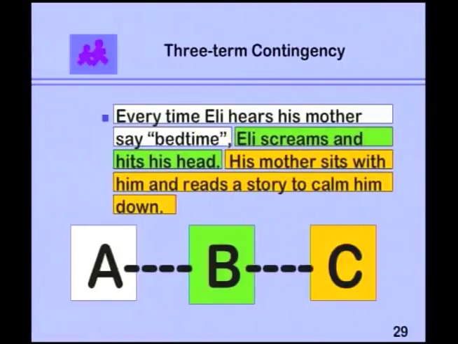So we have our A, antecedent. Every time he hears his mom say bedtime. The behavior, he screams and hits his head. The consequence, what happens after, his mother sits down with him and reads a story. It may very well be that he's going to continue to scream and hit his head because he likes to hear that story.